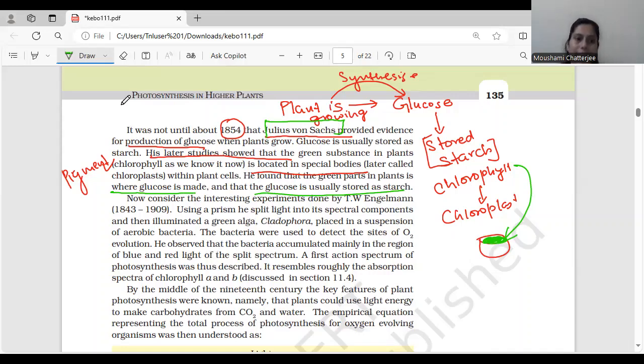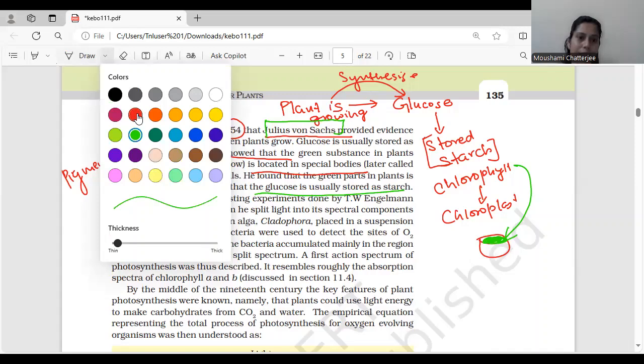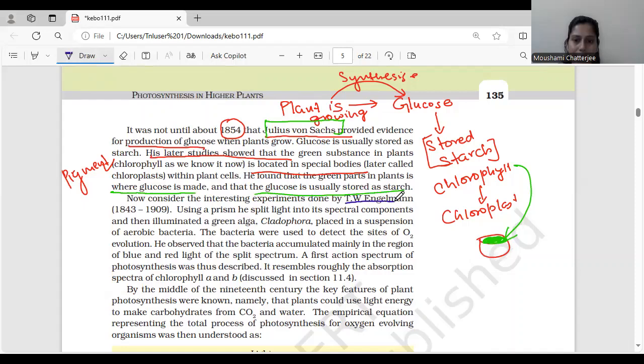Now there is another scientist. Let me take a different color pen over here. So there is another scientist who has done an experiment, which was T.W. Engelmann. Now what he did was, Engelmann has also done an interesting experiment. Let's see what Engelmann said.